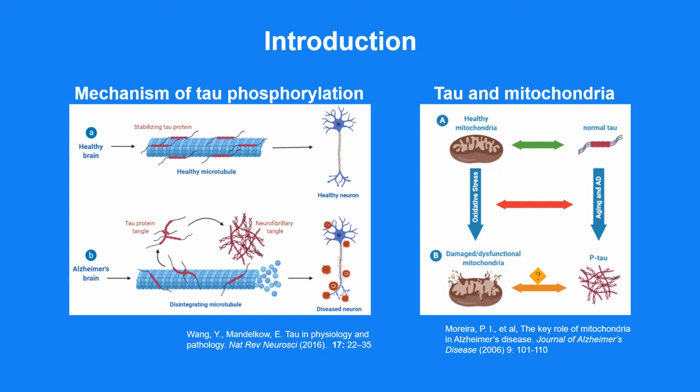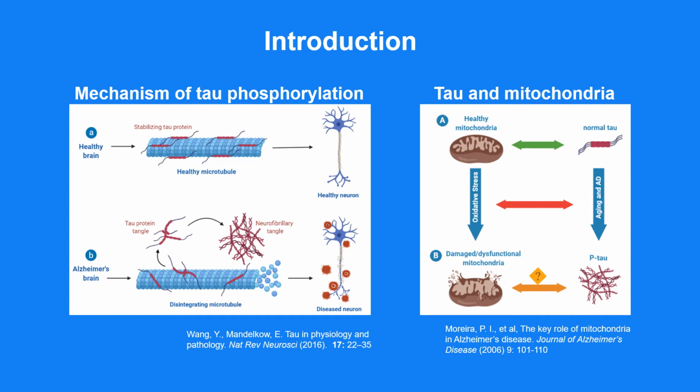Alzheimer's has multiple factors, including 2 main protein dysfunctions, amyloid beta 42 and tau. Tau proteins are usually regulated by site-specific phosphorylation, but in AD are abnormally phosphorylated and form tangles, becoming unable to maintain normal microtubule dynamics. As you can see in the image to the left, healthy brains contain stabilizing tau proteins, which results in a healthy neuron. However, when the tau proteins phosphorylate and form tangles, the microtubule begins to disintegrate, creating a diseased neuron.